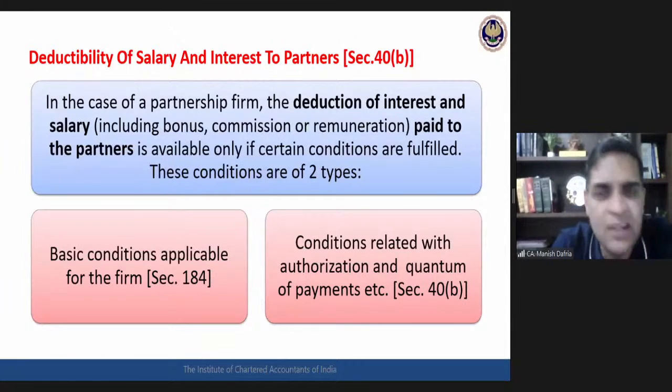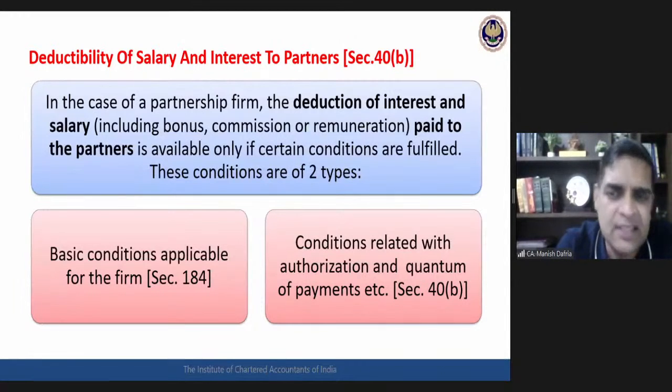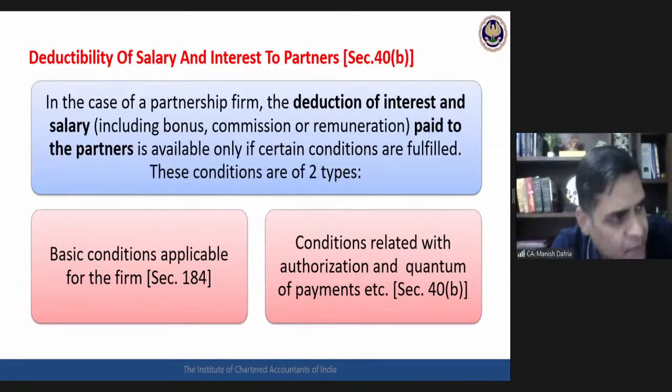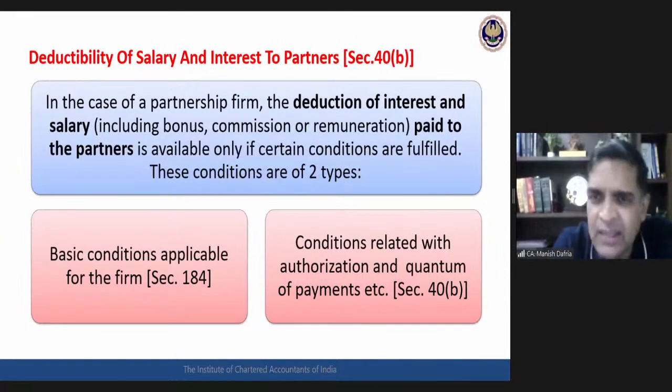The first set of conditions are not directly related with the salary and interest, they are related with the firm as a whole under section 184, and then section 40 clause (b) has conditions which are directly related with the authorization and quantum of interest and salary. So let's see these conditions one by one.